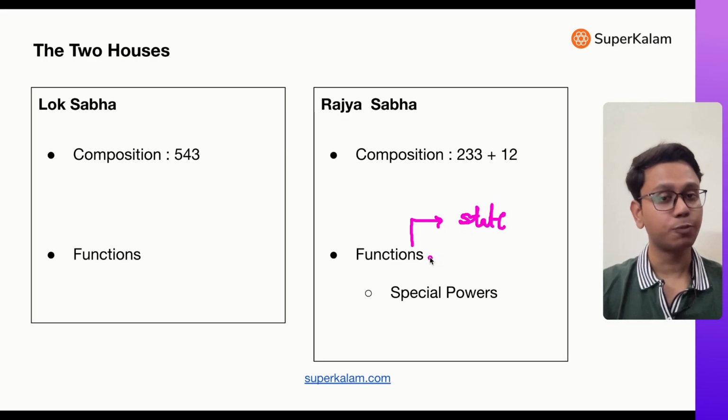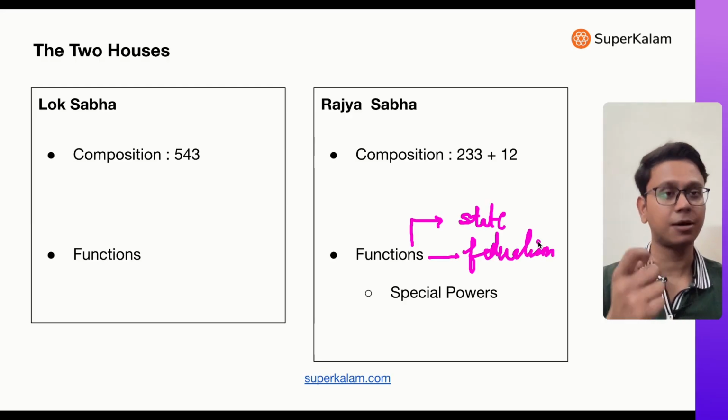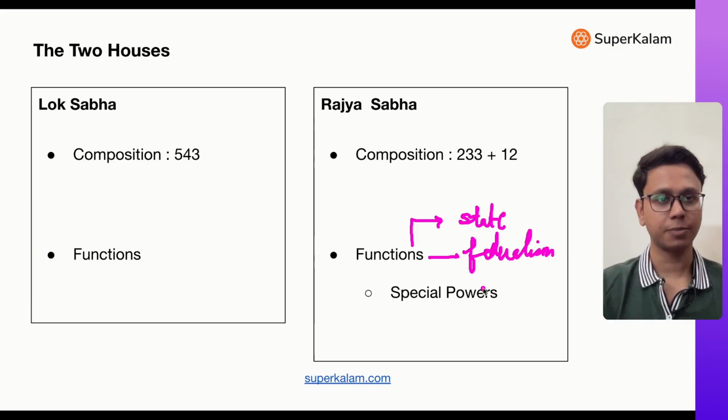Therefore its role is to protect federalism. So all those matters which affect federalism, Rajya Sabha plays a role in that. For instance, no amendment can be made without its approval. Lok Sabha say also it has to be passed. Rajya Sabha say also it has to be passed.